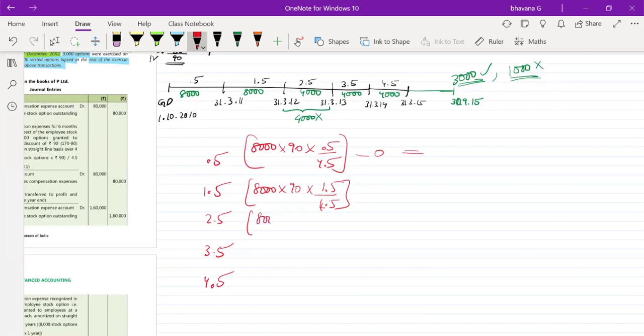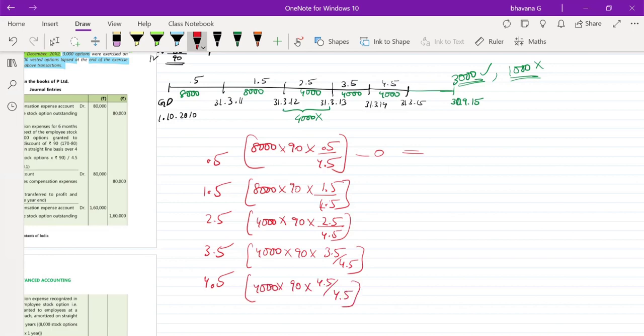Here it will be, sorry, 4,000 into 90 into 2.5 by 4.5. Here again it will be 4,000 into 90 into 3.5 by 4.5. Here it will be 4,000 into 90 into 4.5 by 4.5.